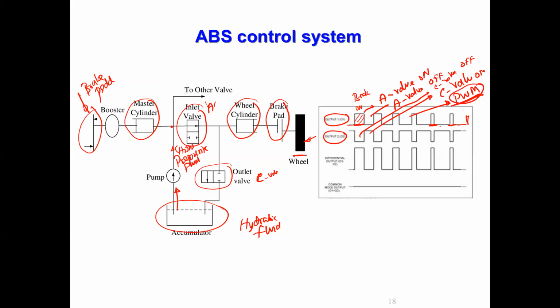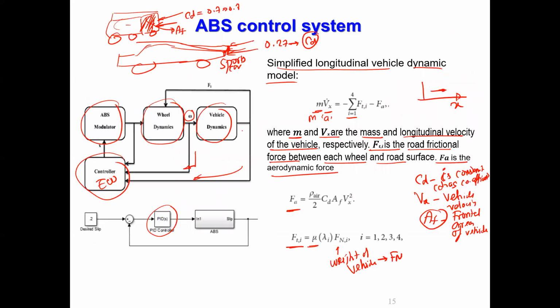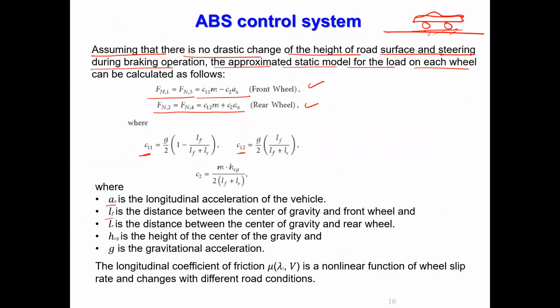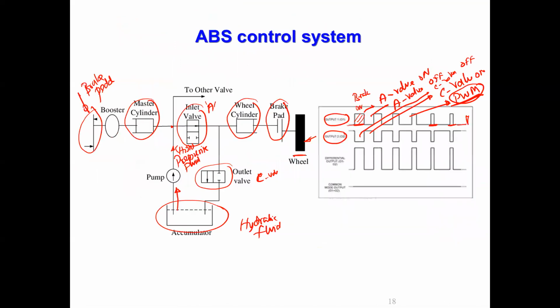We saw this, everywhere we are saying ABS modulator, correct? So the braking force is not constant. It will go on as the vehicle speed reduces. The brake force should be reduced. How long the brake is switched on will be reduced. So as the pulse width is varied, they call it pulse width modulation. That's how the ABS works. We think we'll stop here. Next class we'll see about the cruise control.